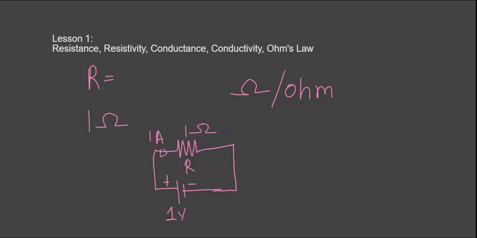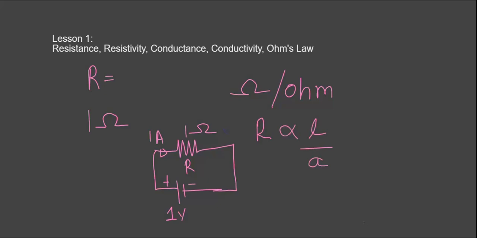So resistance depends on which parameters? Resistance is directly proportional to the length of the material and inversely proportional to the cross-sectional area of the material or wire.